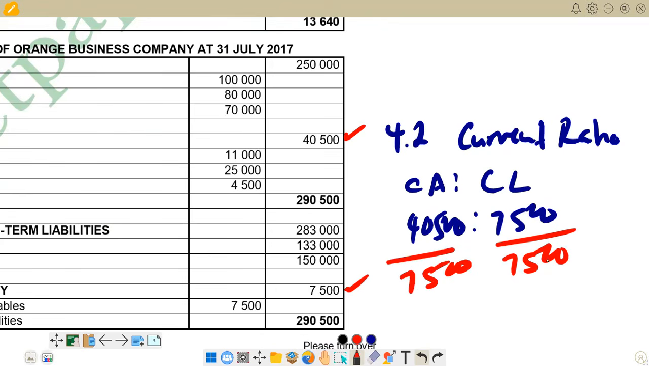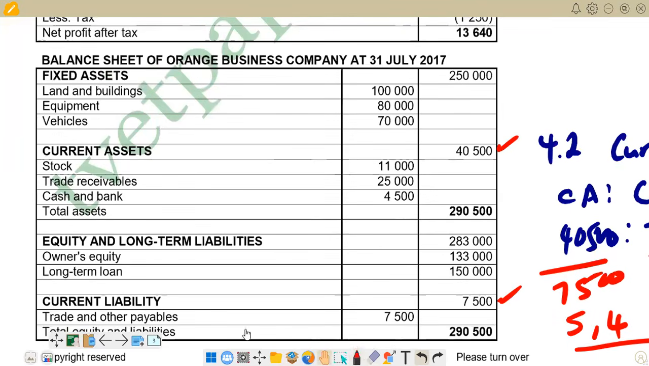When you do that, obviously this side is going to remain as 1. 7,500 to 7,500, we are going to get a 1. Then here we say 7,500 into 40,500. Then we are going to get 5.4. So this is going to be your 5.4, and your ratio now is 5.4 as to 1. So this is what we have. Then we can go on to see what we have in terms of the next question.